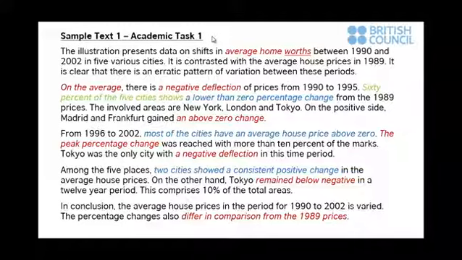First of all, let's look at task achievement. The text does highlight a number of details from the graph provided, but they're not really pulled together to give a clear and comprehensive overview of the data. As you can see here, here, and here, the data to support the description is quite vague or is missing altogether. Mentioning "lower than 0" or "above 0" is not really enough detail, and this would certainly result in a lower score in this area.